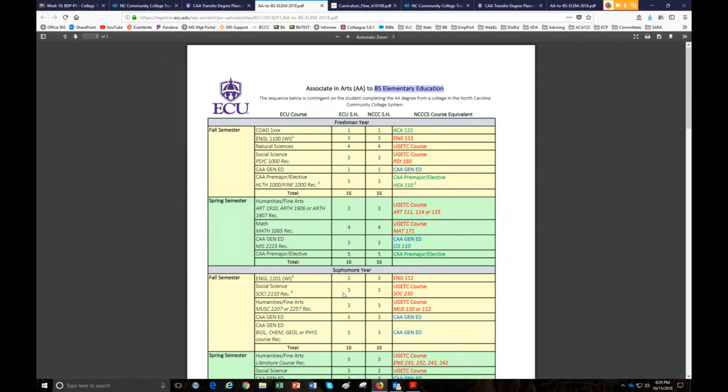These two documents and your advisor are going to be very important to you, and I want you to feel comfortable with using these. And if you're not comfortable, I want you to have these documents in hand when you talk to your advisor, or when you're using Web Advisor to plan your upcoming semesters.